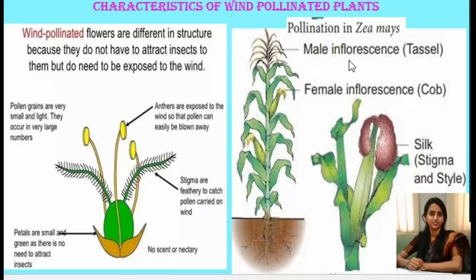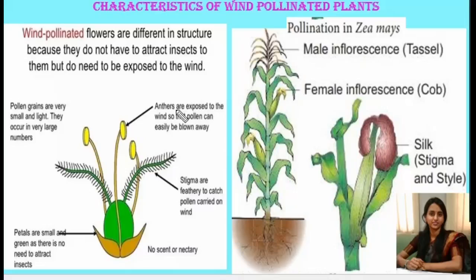The male inflorescence has stamens with a long filament and well exposed anthers, whereas in the female inflorescence, as you might have seen in the corn cob, the silky thread-like structures have been observed. These silky stigma and style help to trap the pollen grains which are carried in the wind.